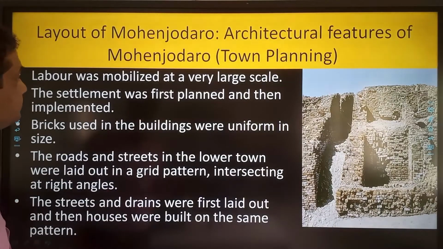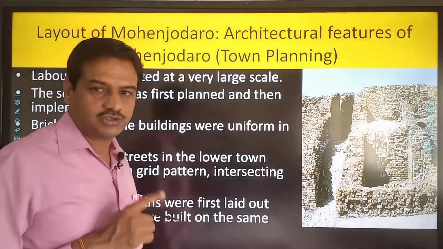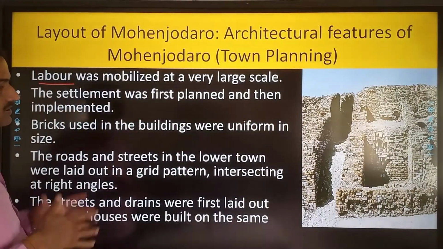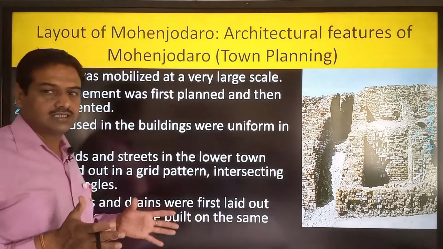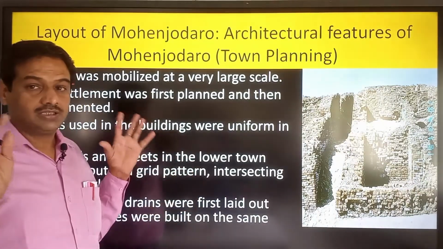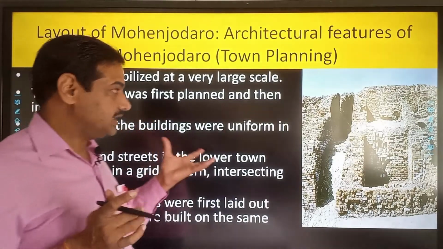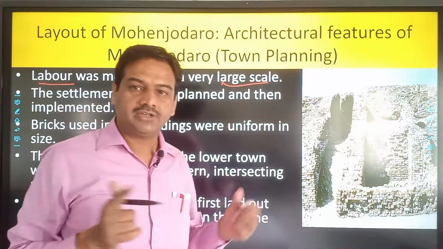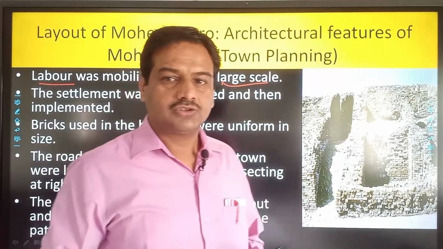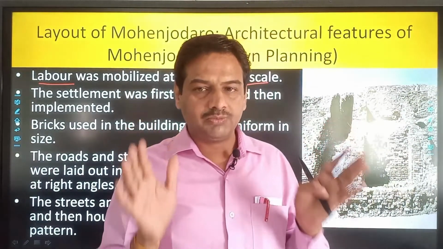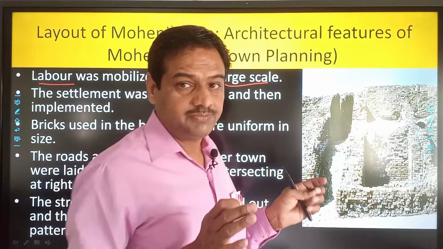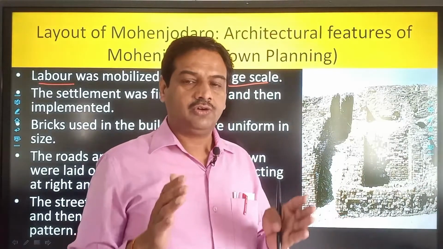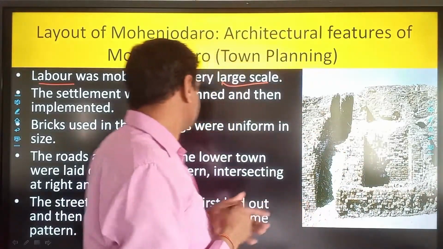Next is the town planning of Mohenjo-daro that we will discuss. The platform which was made for the citadel was quite large in size, and such a large platform cannot be made easily. So large scale labor was organized for it. It could not be organized by an ordinary person. So the large scale labor must have been mobilized by a ruling authority. So we can say that the citadel was also a place of the town where ruling elites used to live.